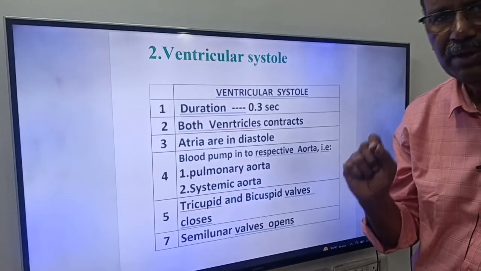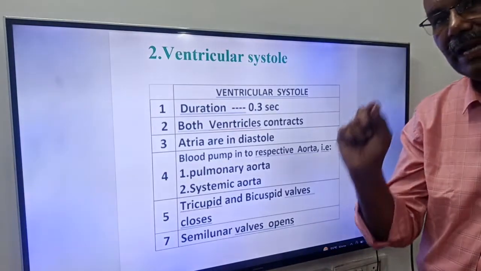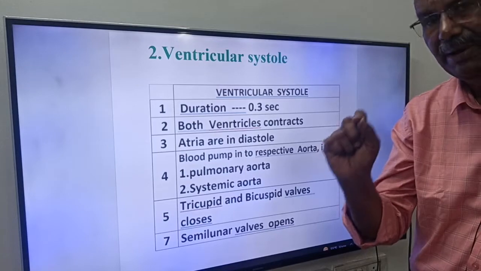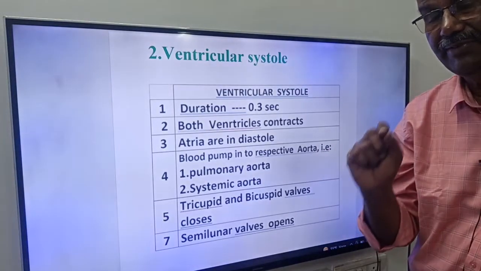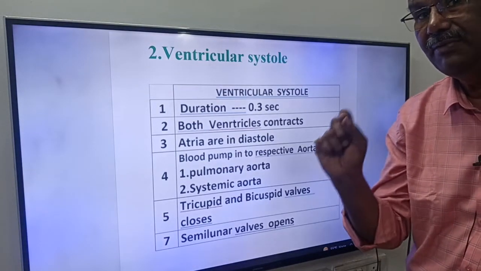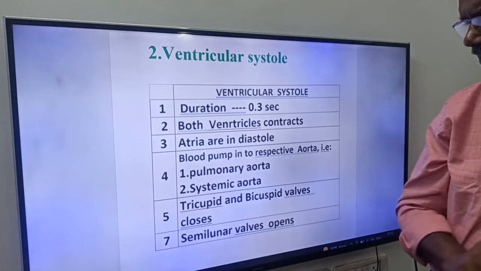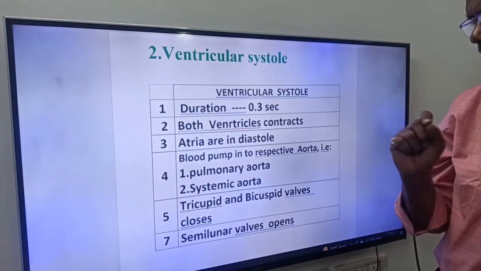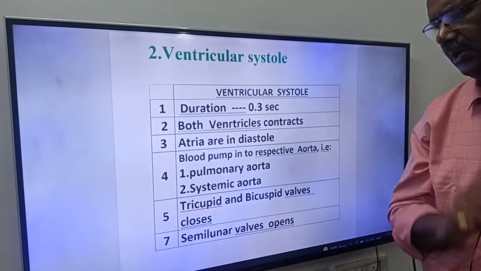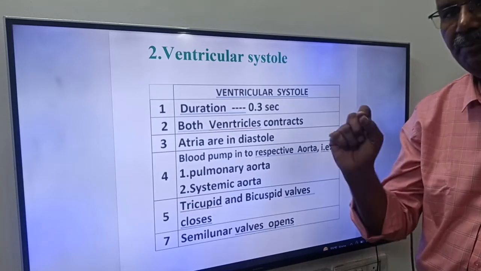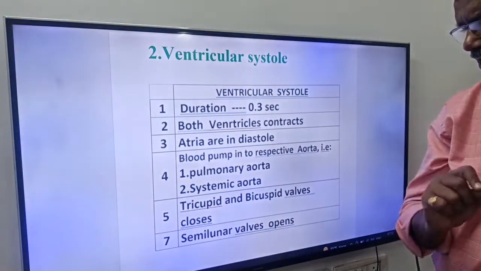You know friends, mammals have a left systemic arch. That is very, very important, friends. Mammals have a left systemic arch. Okay, friends. Now, during ventricular systole, blood is pumped into the respective aorta, that is, the pulmonary aorta and the systemic aorta.